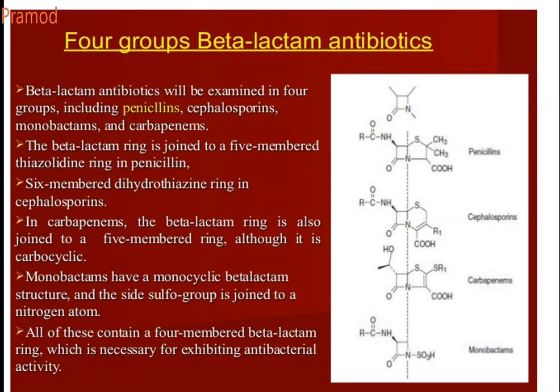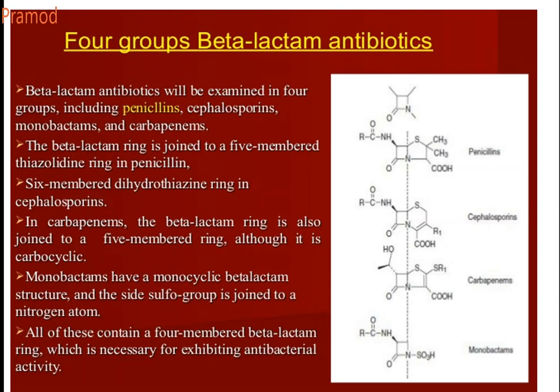So this is the beta-lactam ring. Basically, it should contain a cyclobutane ring with nitrogen and a carbonyl group. That is known as your beta-lactam. So that is the first and foremost most important thing in any beta-lactam antibiotic, that it should contain a beta-lactam ring. This particular ring can be fused to a 5-membered or a 6-membered ring or any other groups.